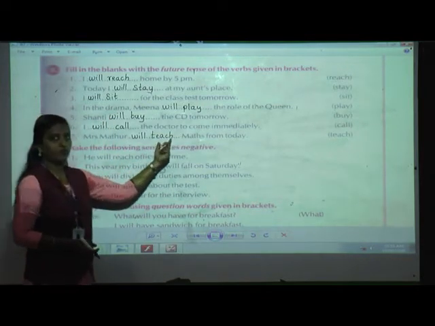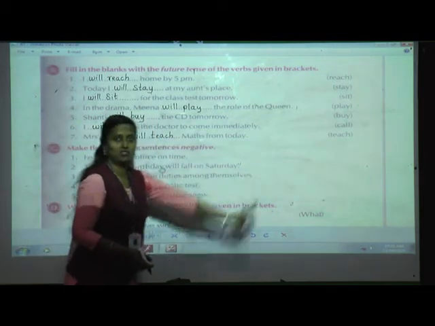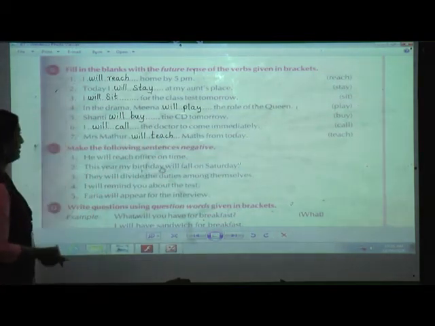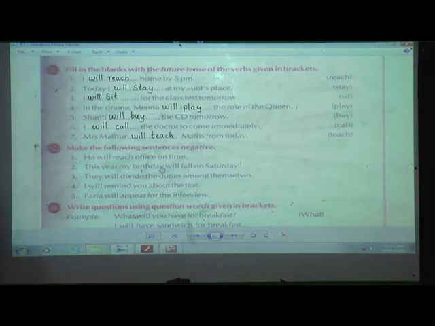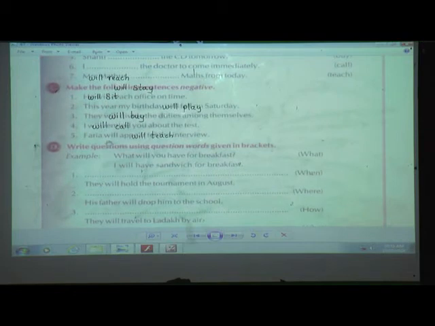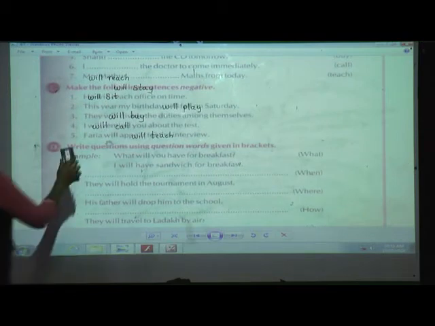plus the original form of the verb. Already that is all in original form of the verb. Okay? Understood? So just copy down first. Done students? Okay. Now we are going to see the next exercise, that is exercise C.